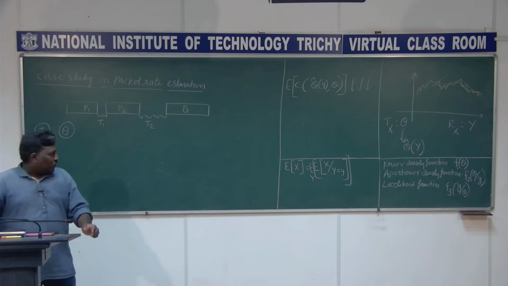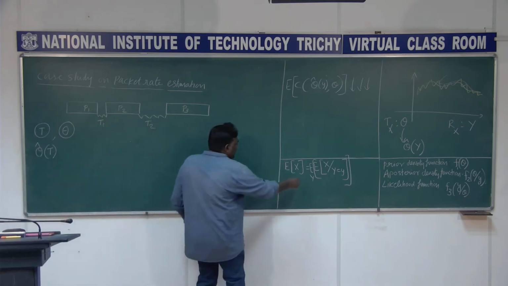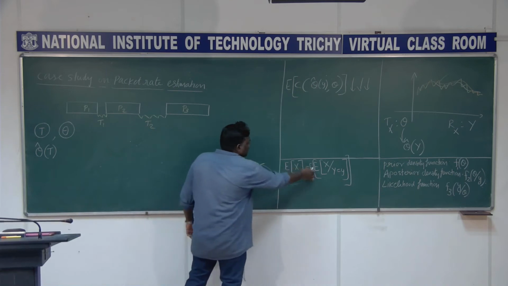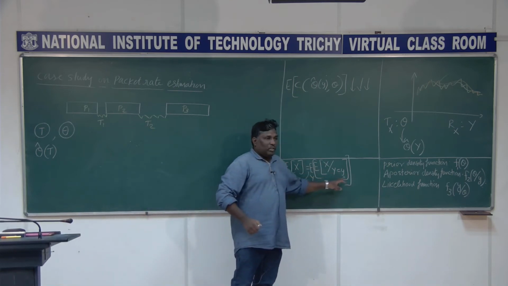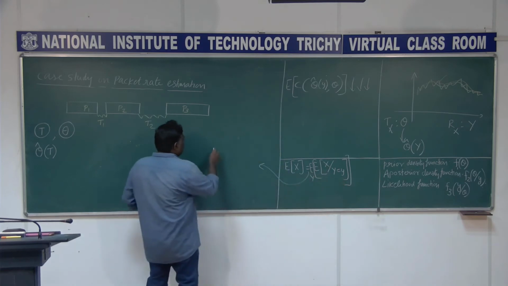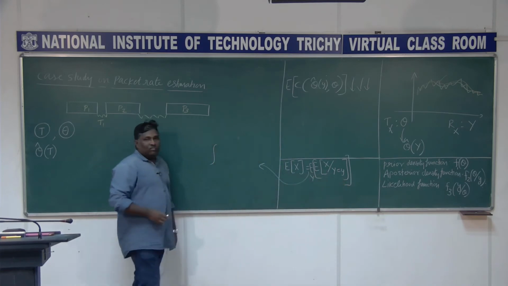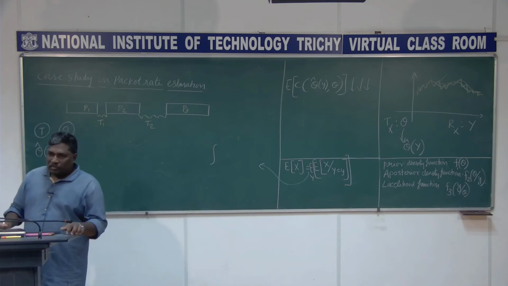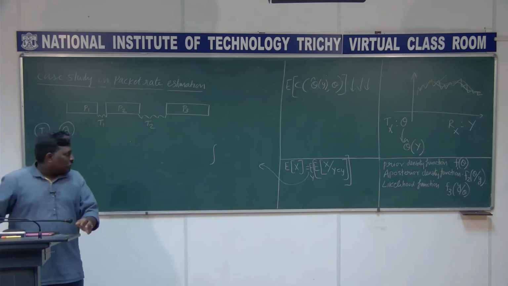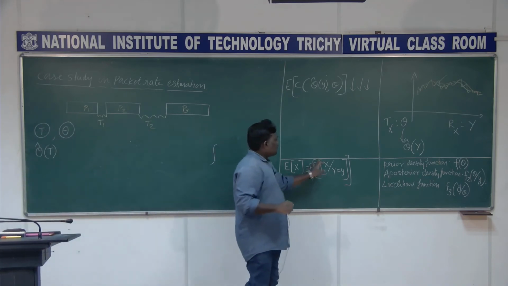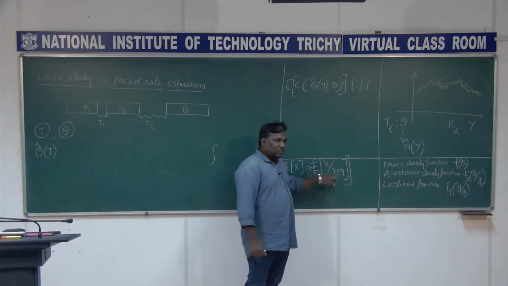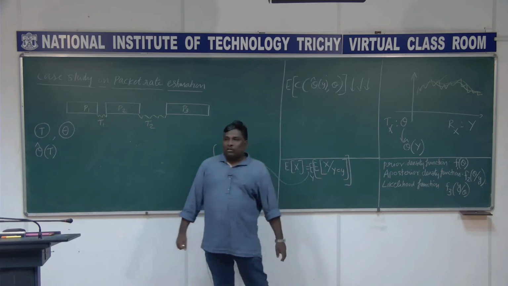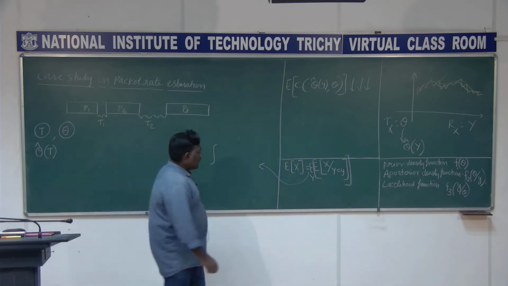For example, let me check first what it means. Let us take this part here: expectation of x given y equal to y. So what is that? It is basically a function of y, is it not? Because I am taking this expectation over x by fixing the random variable y equal to y, it is going to be that function of y.